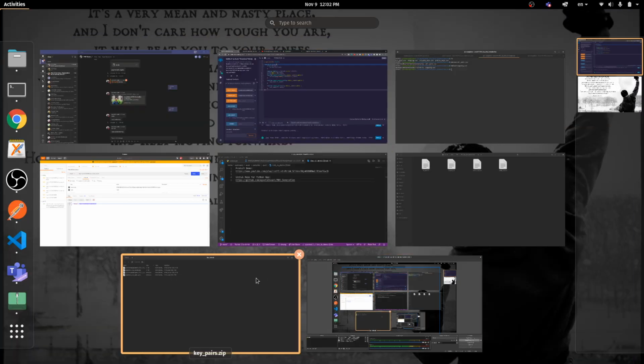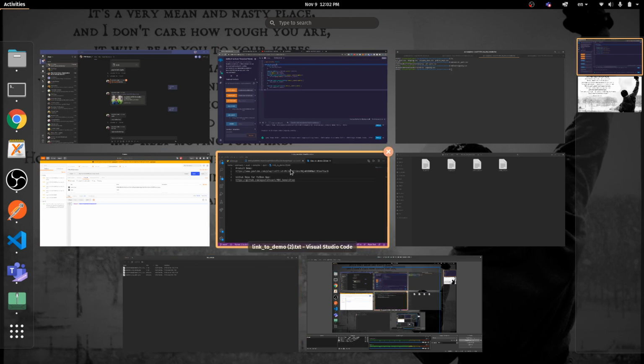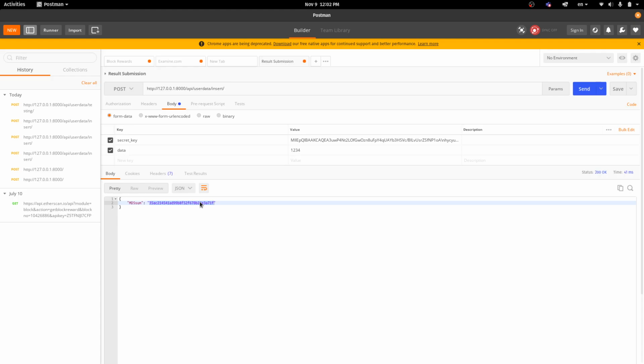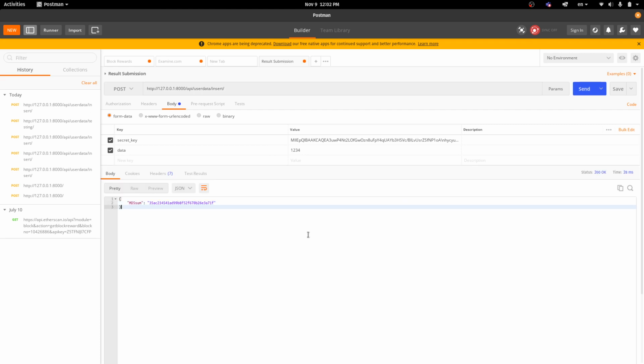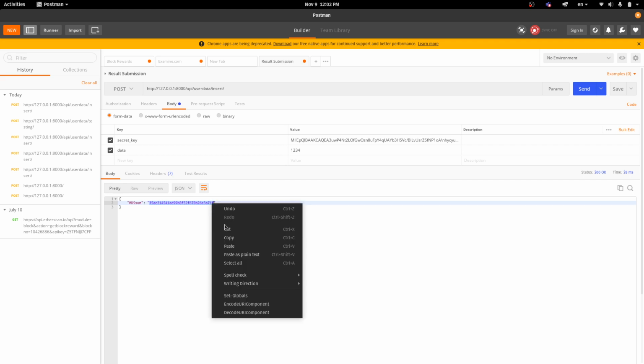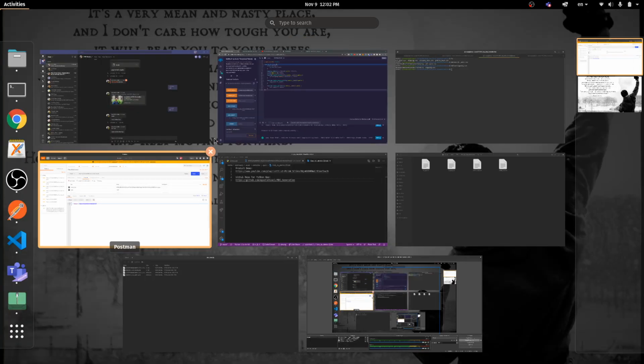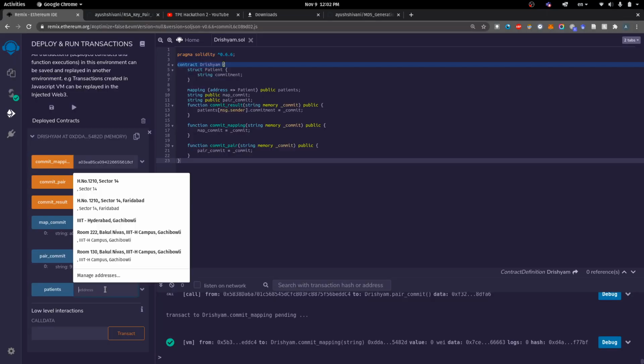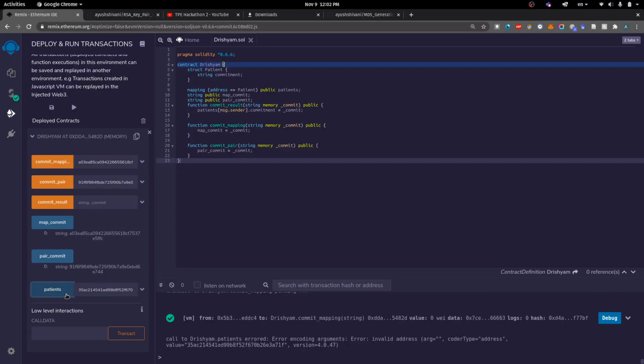Then we have the results of the trial from the patients, and these would be inserted in the database. We do this using a Python app based on Django. We send a post request and we receive an MD5 sum from our data, and every patient would commit the same using his or her address, and this has been committed.